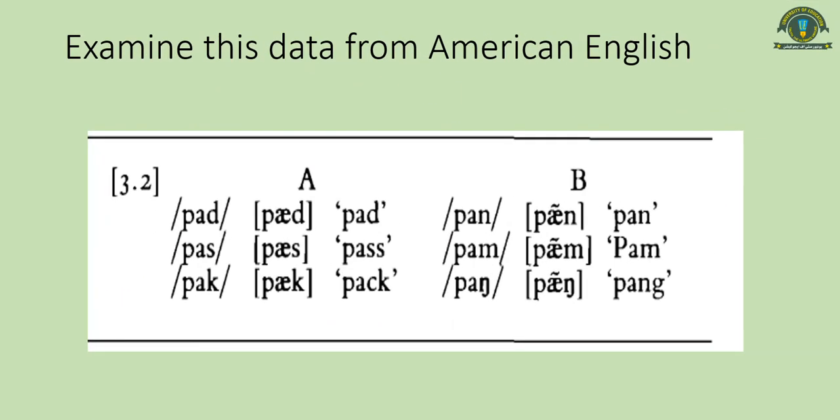Okay, now here is another set of data. Examine this data again. This set of data has been taken from American English. Now there are two columns. You have to look at these two columns carefully, A and B. In the first column there are the sounds pad, pass and pack. In the second column we have pan, pam and pang. Now what do you observe from this?